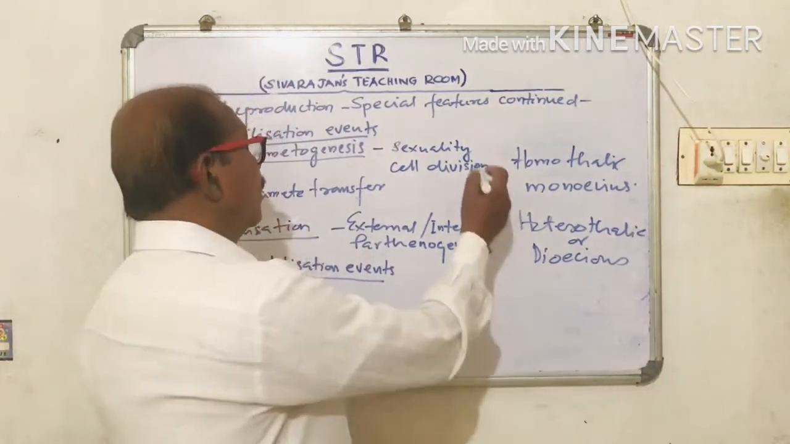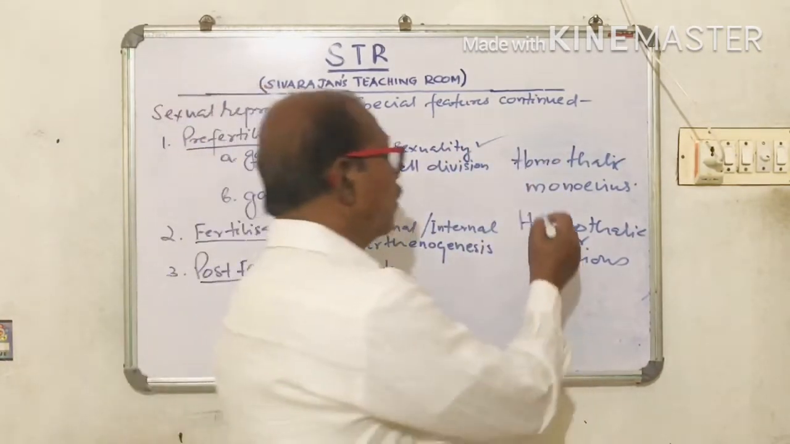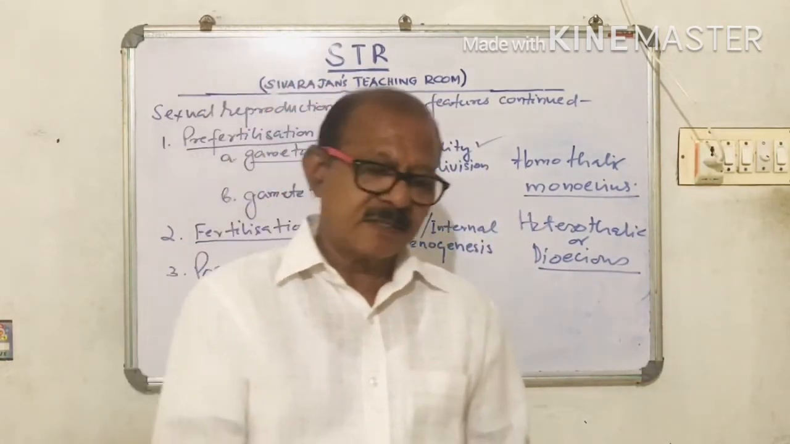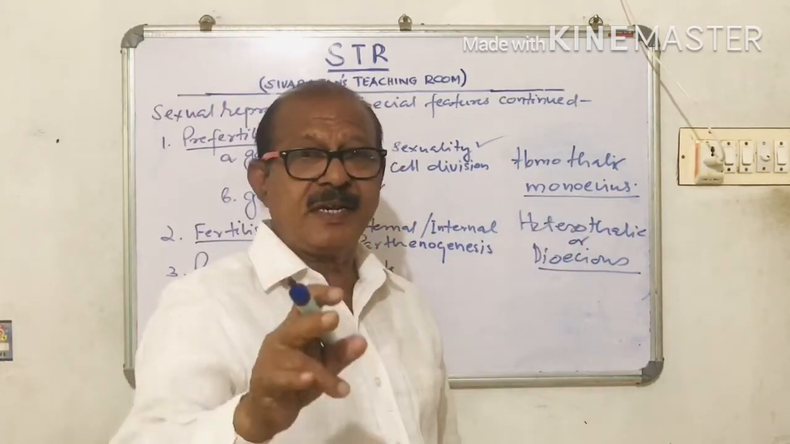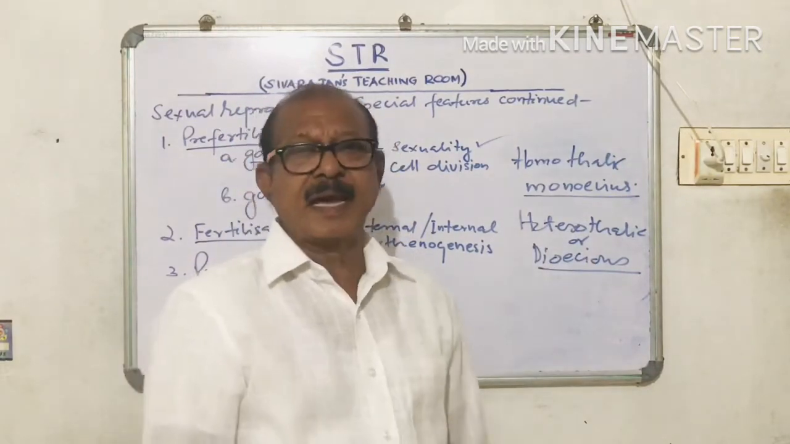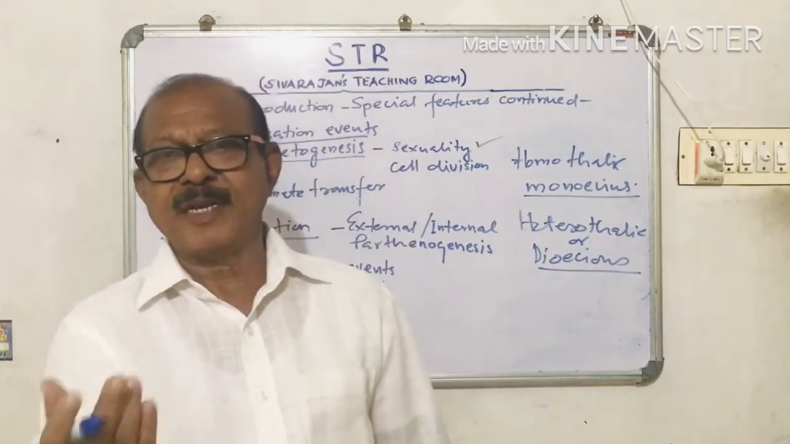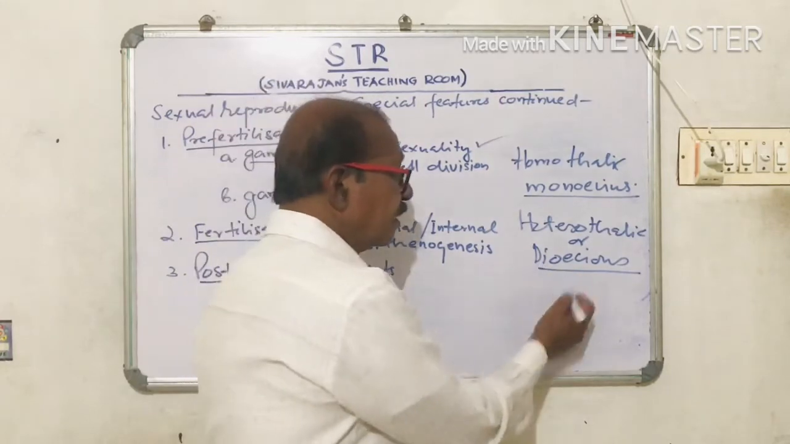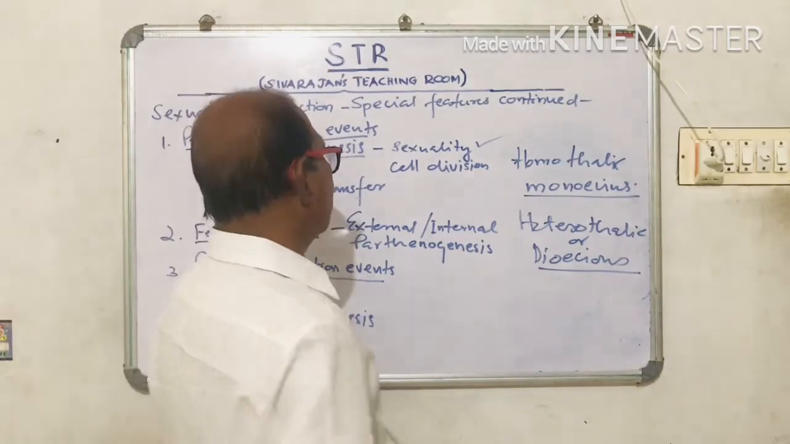So when we consider sexuality in plants, there are monoecious plants and dioecious plants. Monoecious plants are plants that bear both the male and female flowers, and coconut tree is a monoecious plant. And what is heterothallic or dioecious? Plants which produce only either the pistillate flowers or the staminate flowers, only the male flowers or only the female flowers. Such plants are called dioecious, and papaya is an example for a dioecious plant.